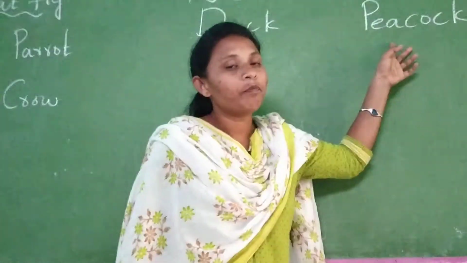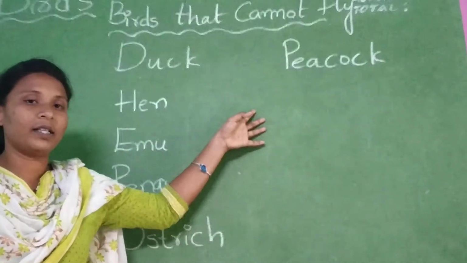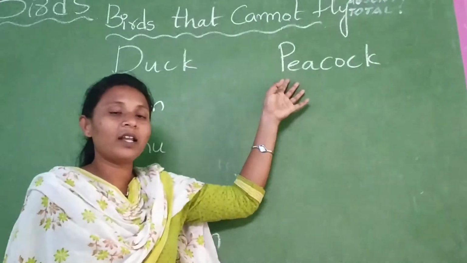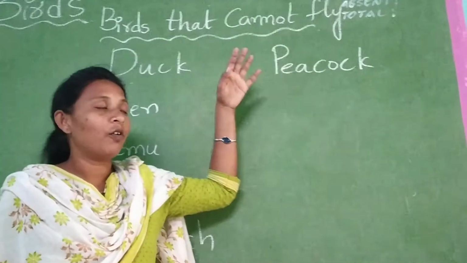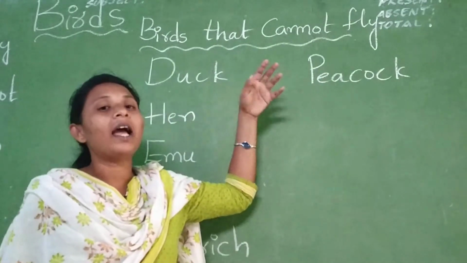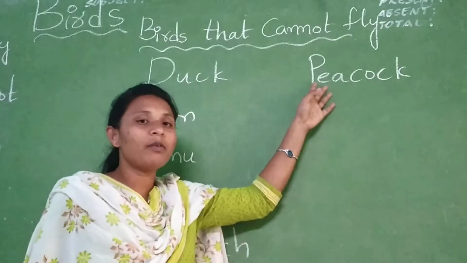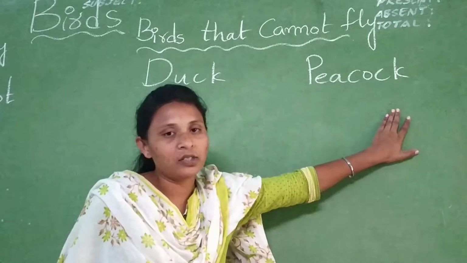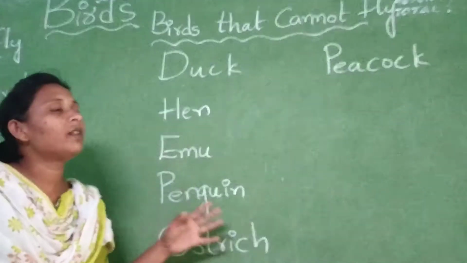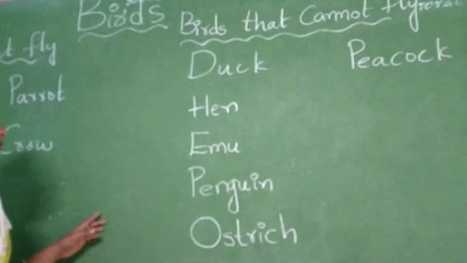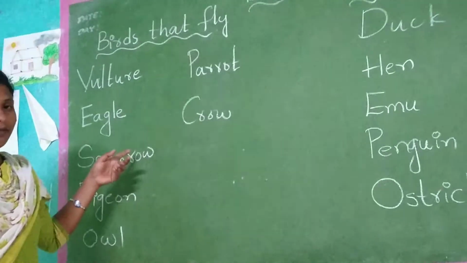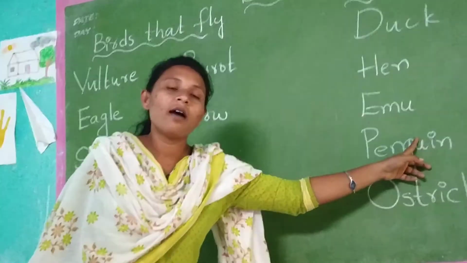And peacock. Peacock is a very beautiful bird. Yes, no children? Its feathers are very beautiful but it can't fly. What is special about this bird children? It is our national bird. Okay, remember this. Peacock is our national bird. So see children, these birds cannot fly in the sky. So see, these birds can fly and these birds cannot fly.